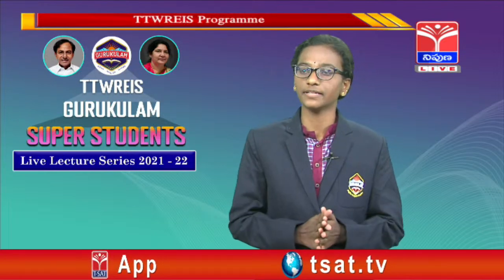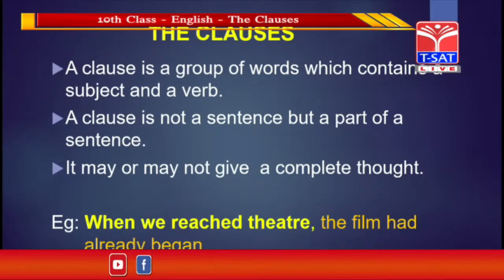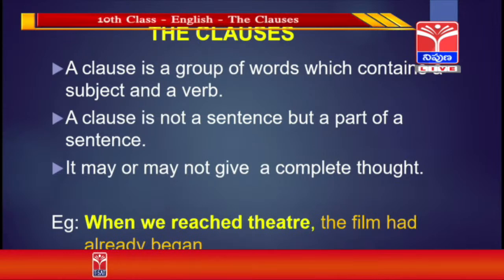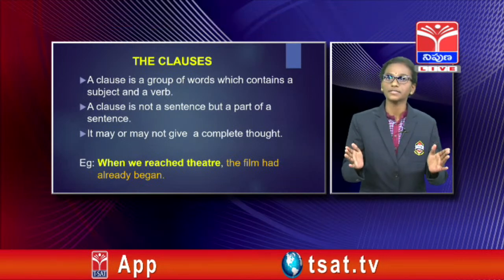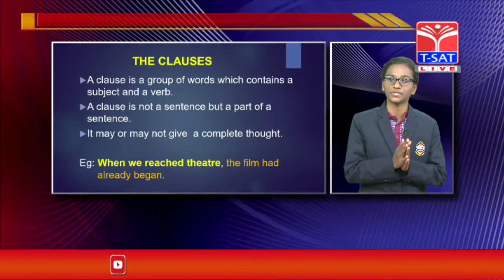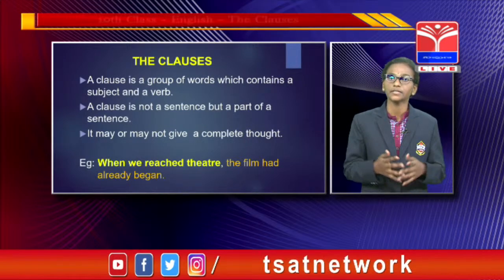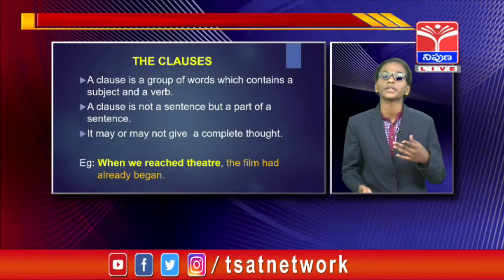So here in this slide, you can see the classes. Now let us see an example. When we reached theatre, the film had already begun. Just observe: in 'when we reached theatre', we have a subject, we, and a verb, reached.